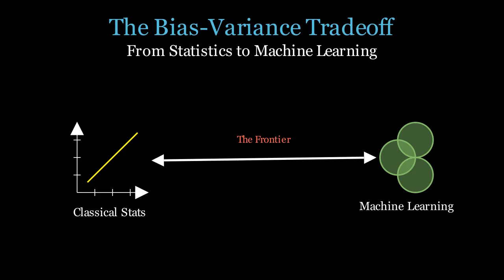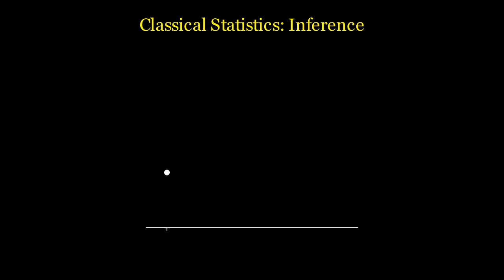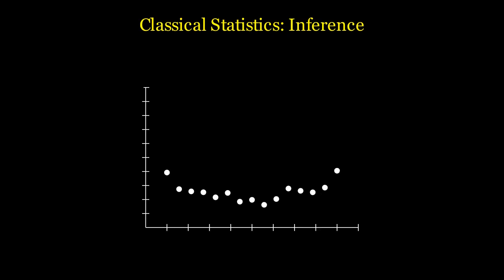In classical statistics, rooted in the works of Gauss and Legendre, the goal was often inference. We used simple models, like ordinary least squares, to understand the relationship between variables. These models are usually high bias. They make strong assumptions. They assume the world is linear. Statistics taught us to fear bias above all else, seeking unbiased estimators.